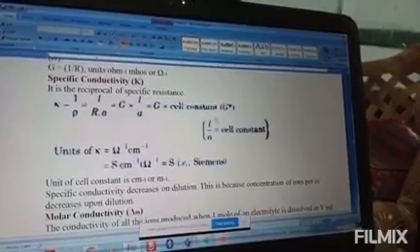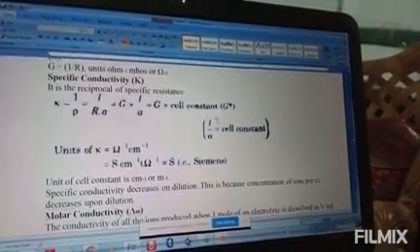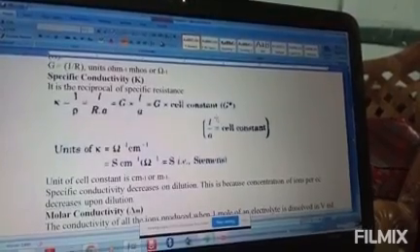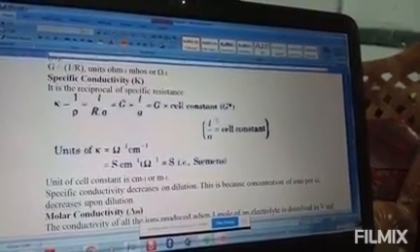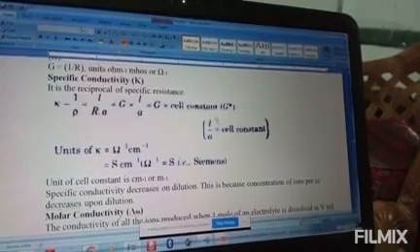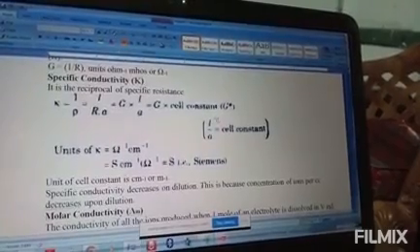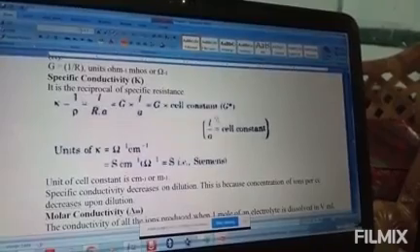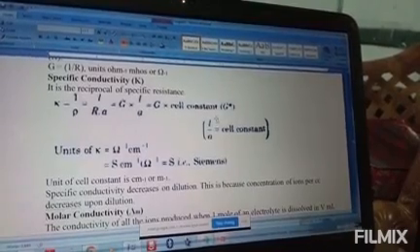The second one is the size of the ions produced and their solvation. If the size of the ions is bigger, movement becomes slow, so automatically conductance becomes less. Clear? If solvation is more, then the interaction between solute and solvent is more. So as solvation increases, conductance decreases.